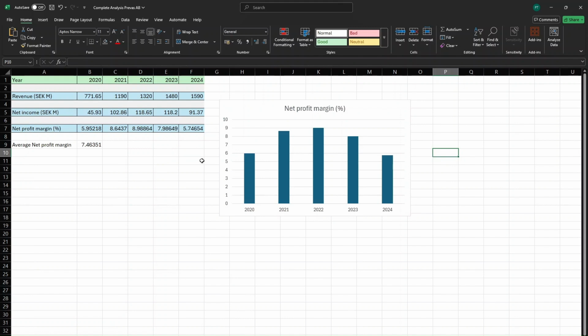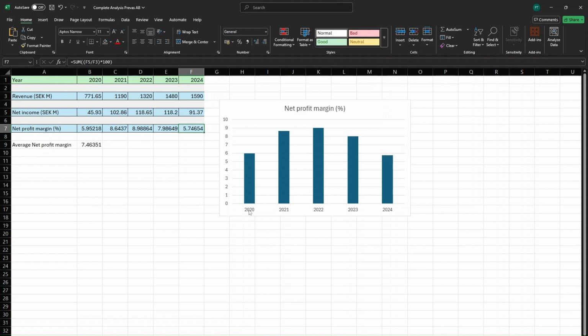And now I'm going to go ahead to the net profit margin analysis. On top, I have set years from 2020 to 2024 with revenue and net income, from which I've calculated the net profit margin listed here. I've also made a graph to represent this data.